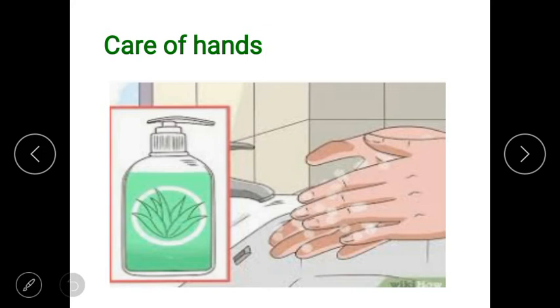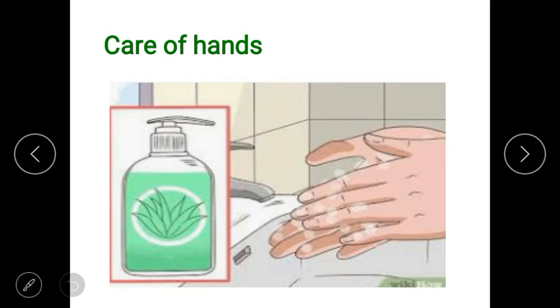Washing hands is the simplest and most effective way to prevent infections. So it is the easiest way to prevent infections. We should wash our hands before and after meals, every time after using the toilet, and after touching any animal or equipment or any contaminated objects such as a dustbin.